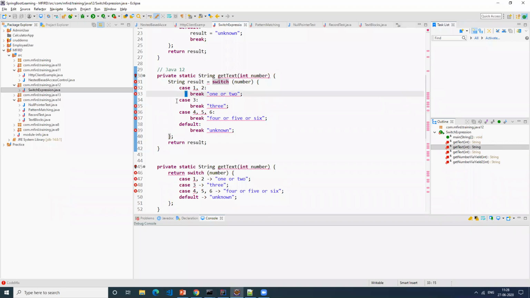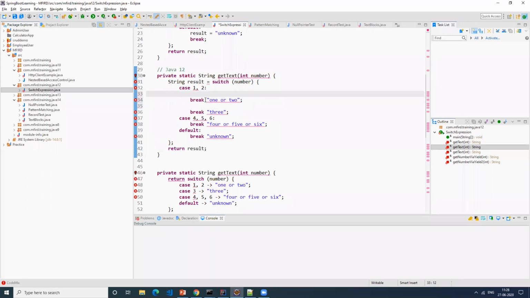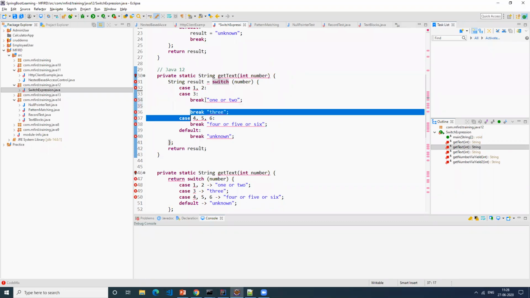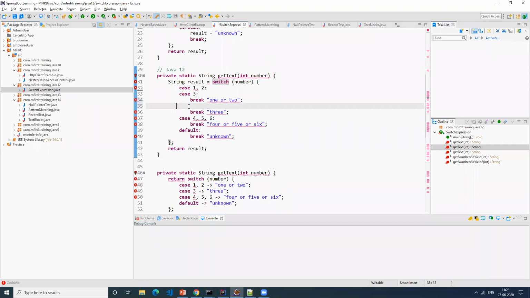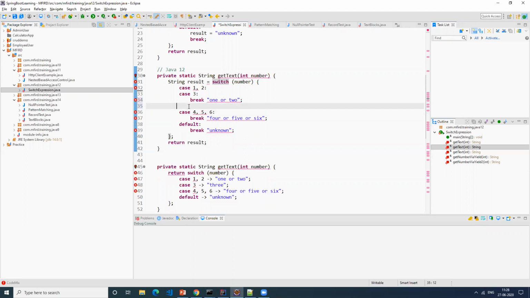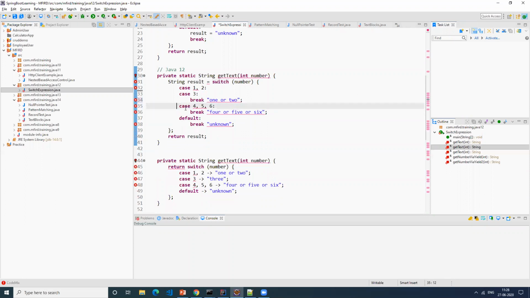And you can combine these two things into one. I think that is also possible. Let's say in case this one also is possible. I don't want to have this like this. For these two cases, I want to execute this for both of these cases. So that is also possible.